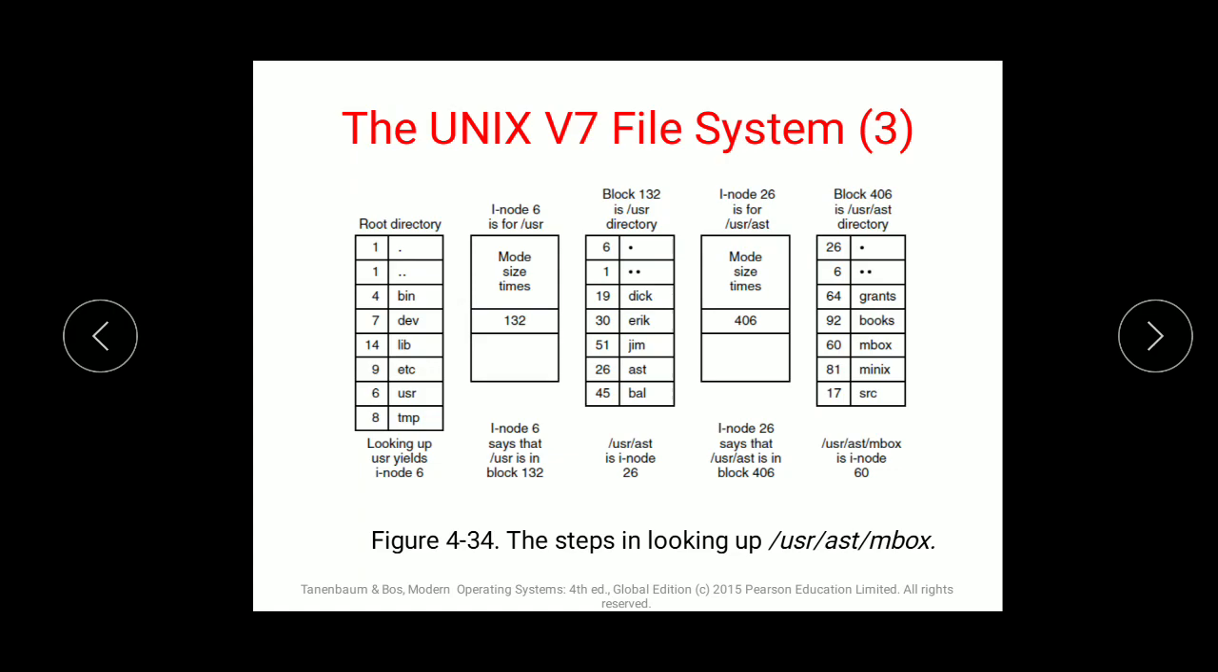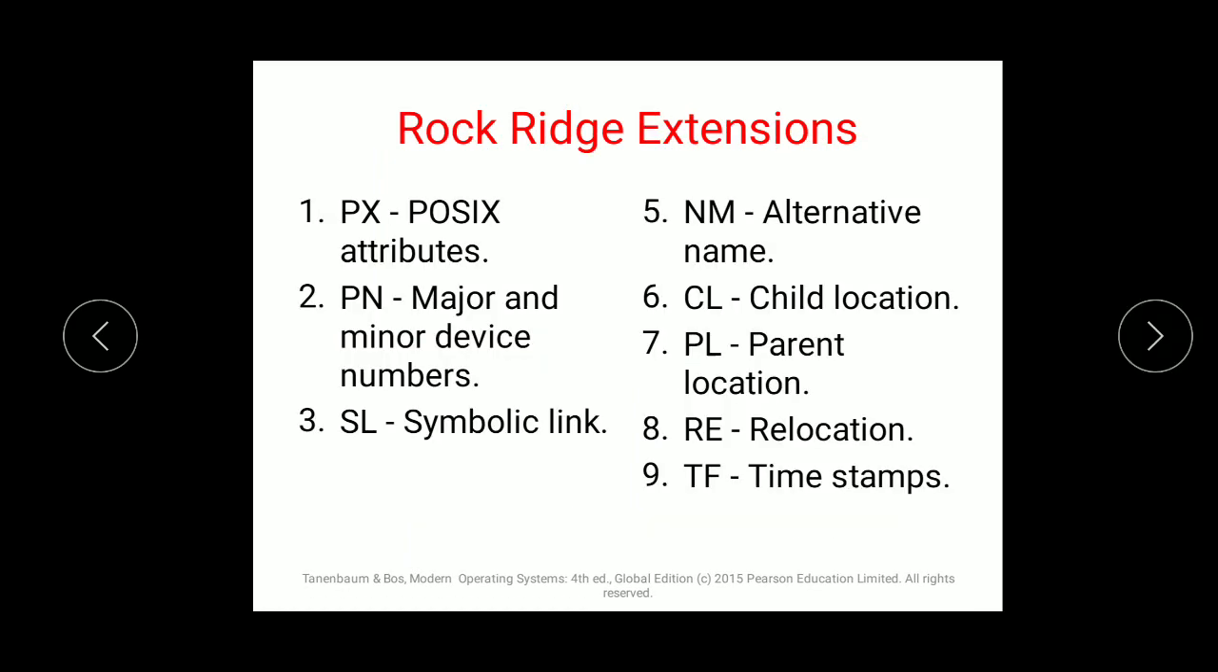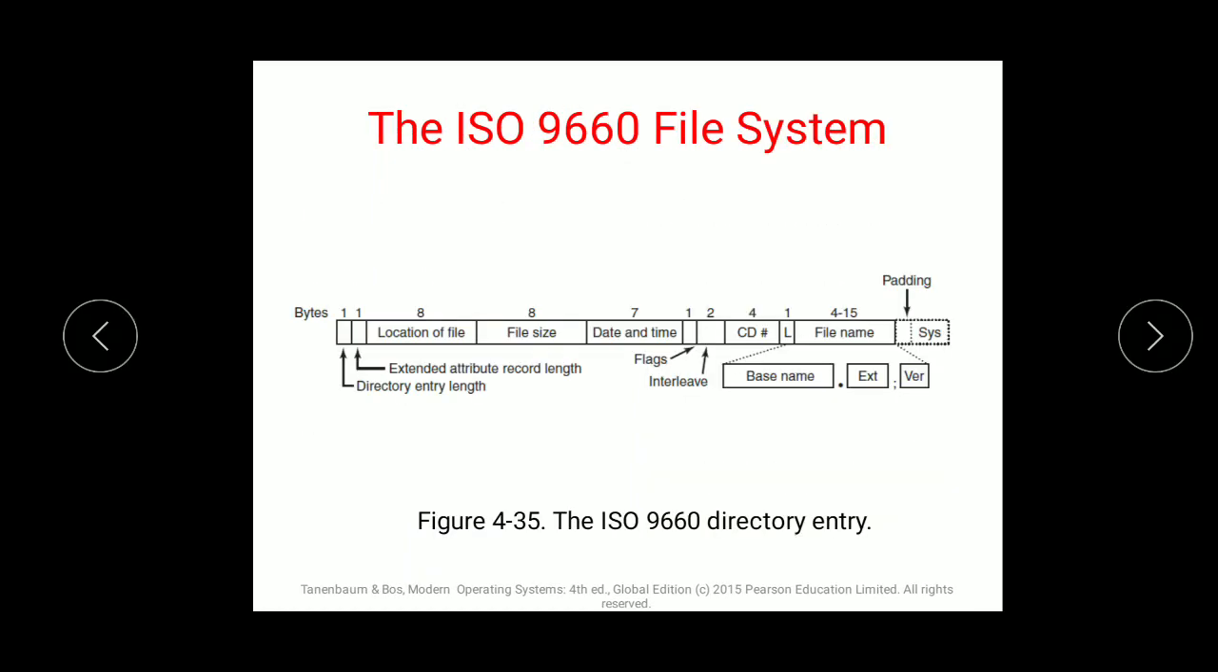The next one is the CD-ROM file system. The ISO 9660 file system is the older version, and it has fields such as location of file in 8 bits, file size, date and time, and file name in the form basename.txt followed by a semicolon and the version. It was used in CD-ROM file systems in 1988. All current CD-ROMs are compatible with this standard and its extensions.